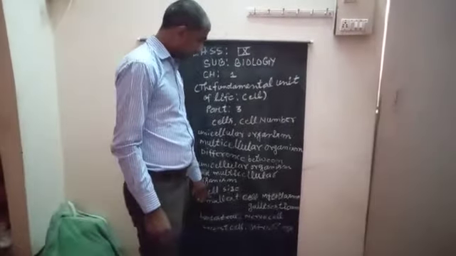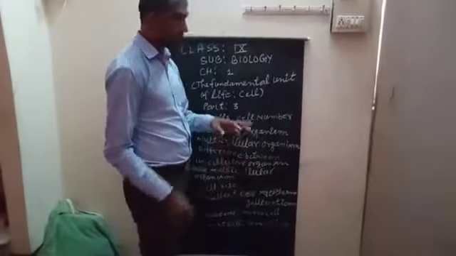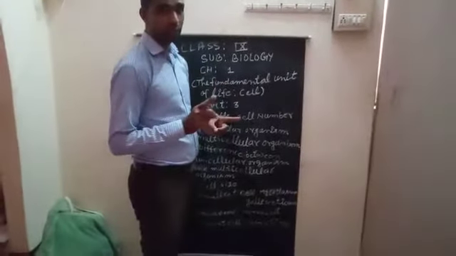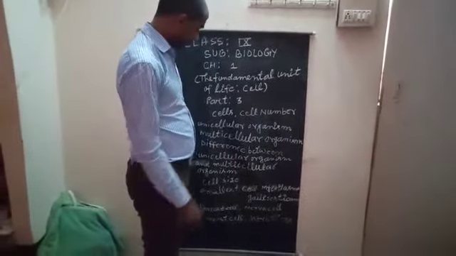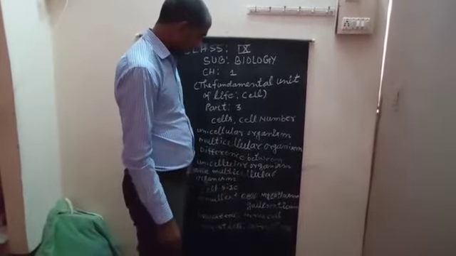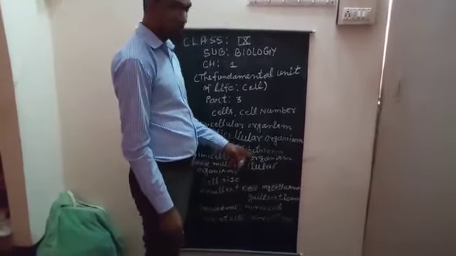The smallest cell is Mycoplasma gallisepticum. So this is the smallest cell, Mycoplasma gallisepticum. The longest cell is the nerve cell, and the largest cell is the ostrich egg.